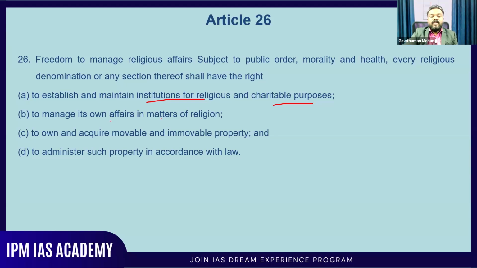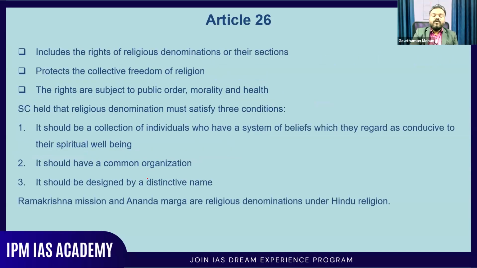They can do that, based on Article 26. They can manage their own affairs in matters of religion, own and acquire movable and immovable property, and administer such property in accordance with the law. That is very important, because whatever they are doing should be in accordance with the law. So that is Article 26. You can pause for a moment and read about it.